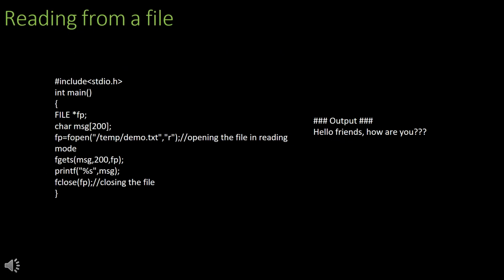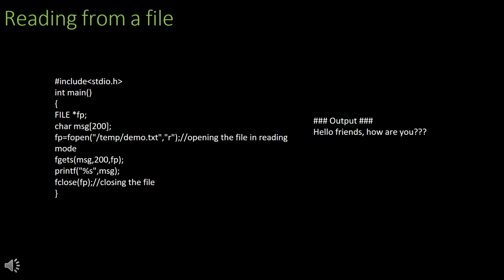In this program, we read the content of the file demo.txt. The fopen function opens the file in r mode, which stands for read-only. We use the fgets function to fetch the content of the file into a character array and print it to the console using printf. Remember, the file must exist and be in the specified location for the program to work.